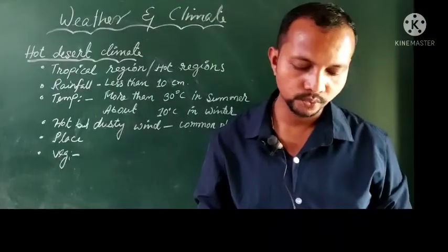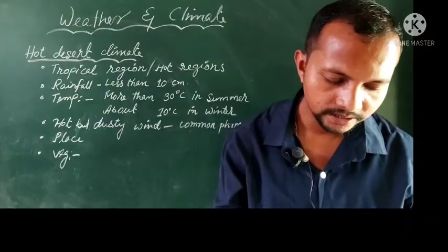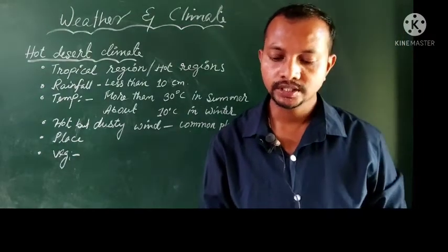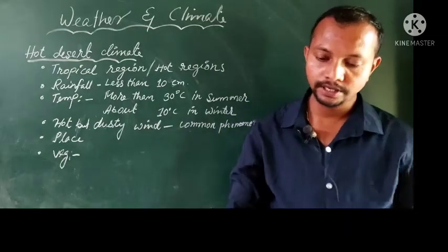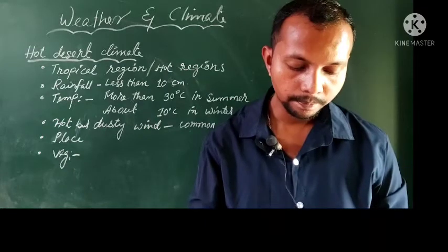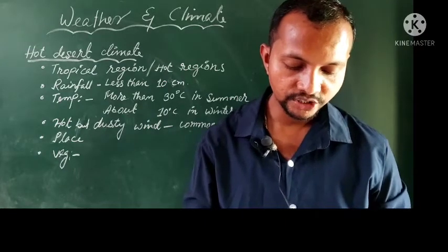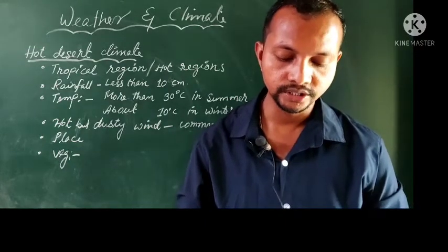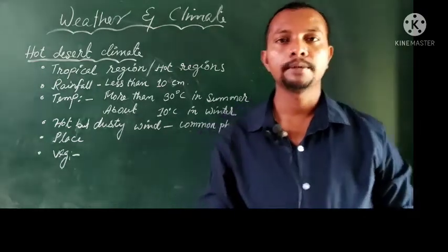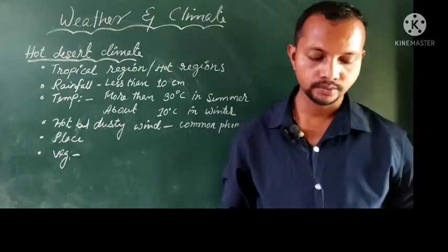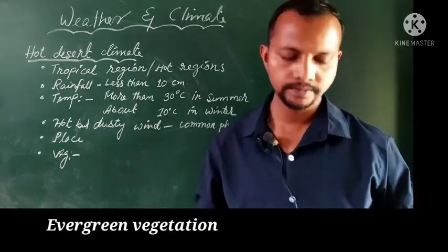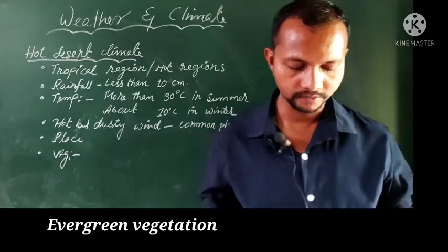The first question was about monsoon climate and savanna climate. Based on those two, the first question was: what is the type of vegetation in the region receiving more than 200 centimeter rainfall under monsoon climate? The answer for that particular question is evergreen. Evergreen vegetation, evergreen forest.